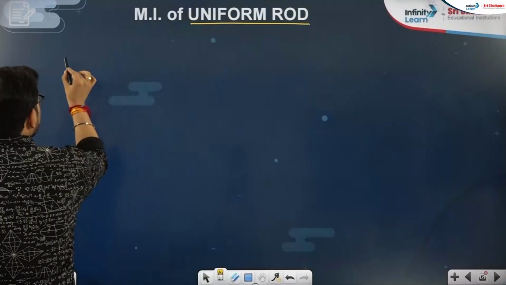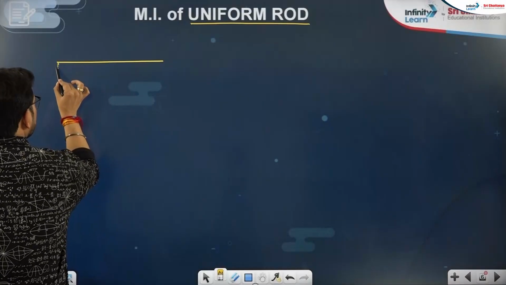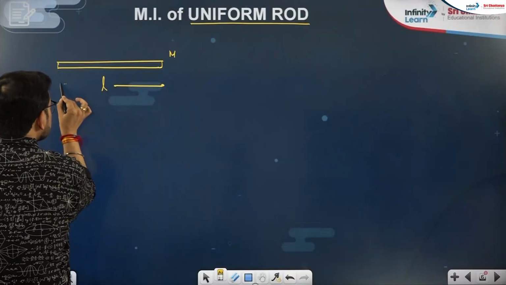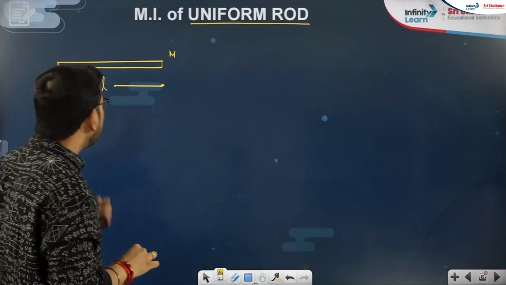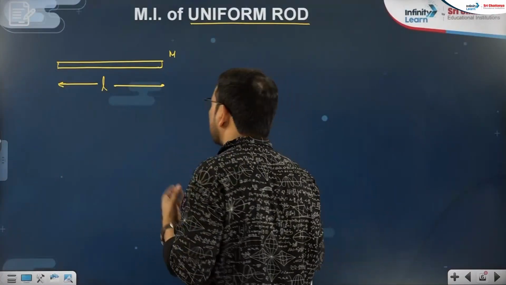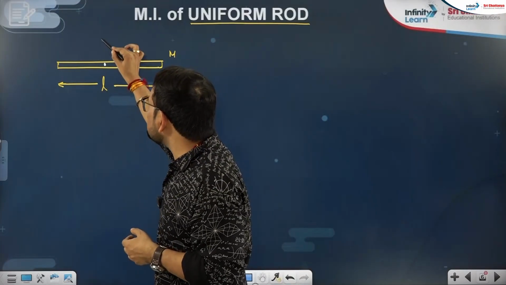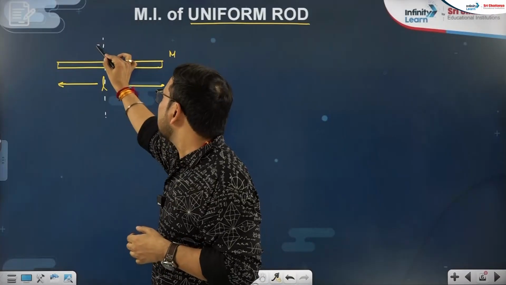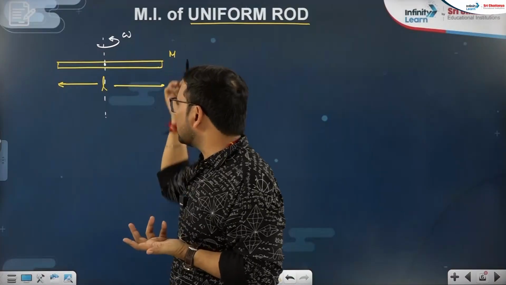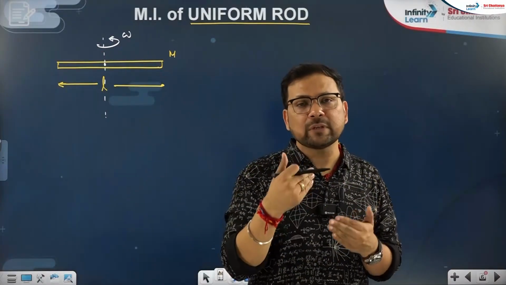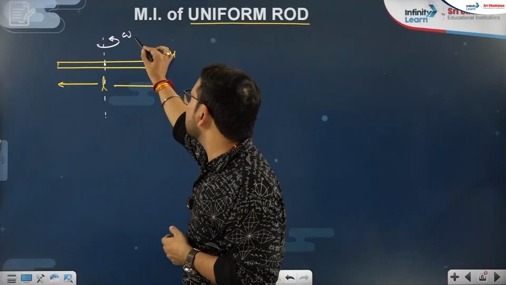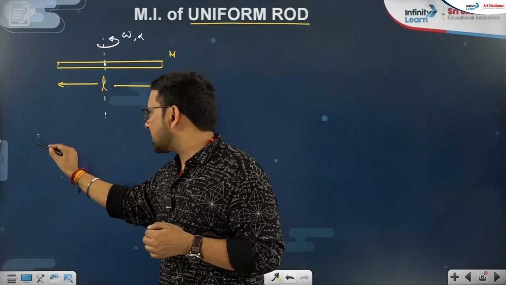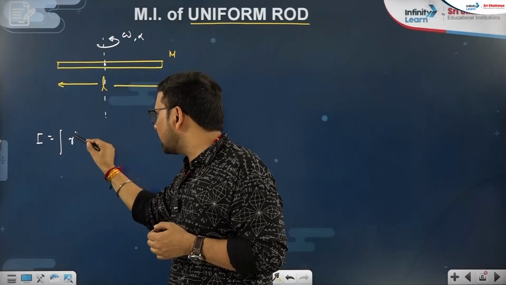Okay, now see, suppose I am taking one very simple rod. Its mass is m, length is l. Simple means uniformly distributed, and I want its rotational inertia, moment of inertia about the center axis. Since it is uniform, the center of mass is also at the center. It is rotating with some angular velocity or angular acceleration. Omega is there, alpha is there, I want the moment of inertia. So what kind of body is this? It is a uniform body. So I am sure the first step in my mind is I have to use r square into dm.